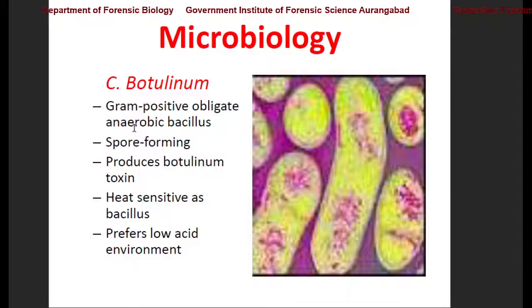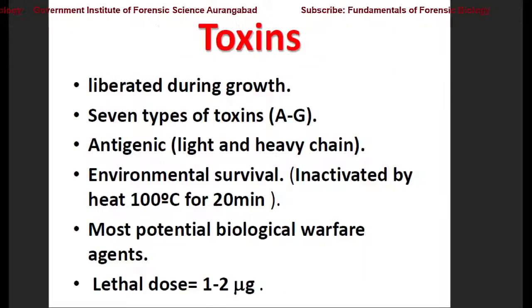They are spore forming, endospore forming, and produce botulinum toxin. They are heat sensitive as bacilli. So generally, most of the bacilli which can produce endospores are generally heat sensitive. They prefer to grow in low acidic environmental conditions.